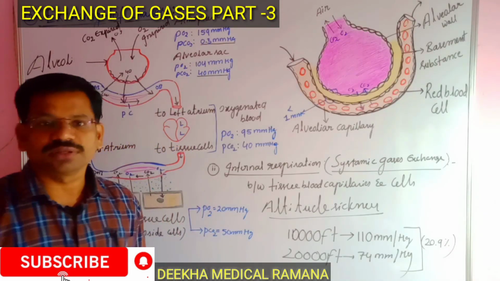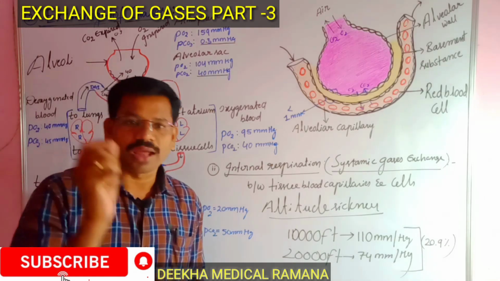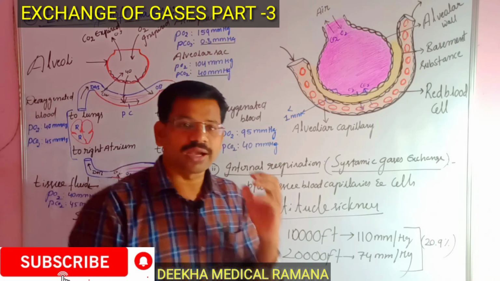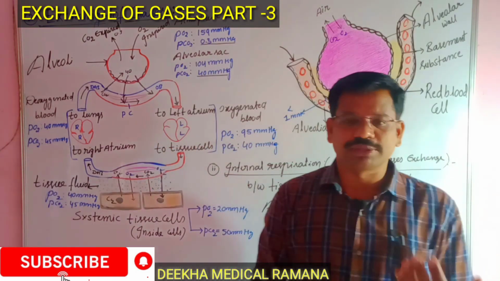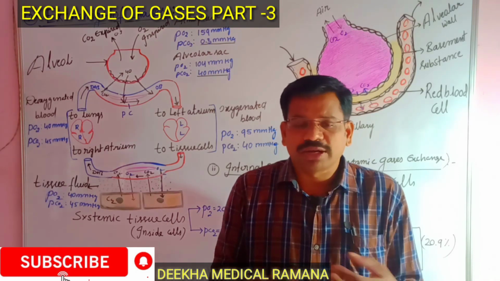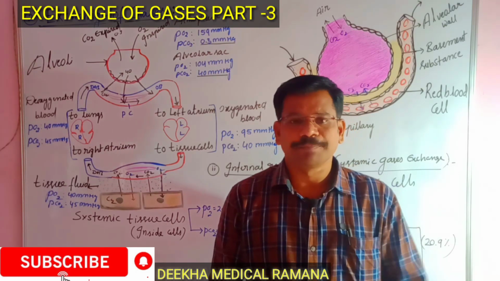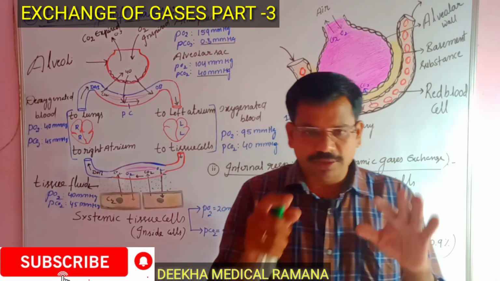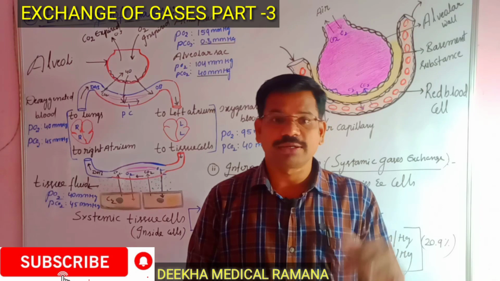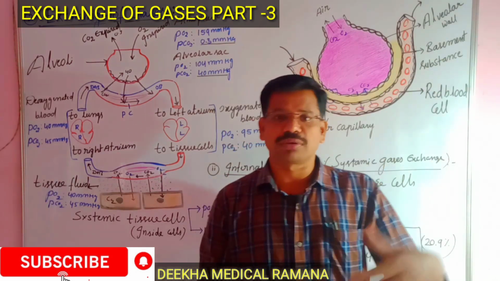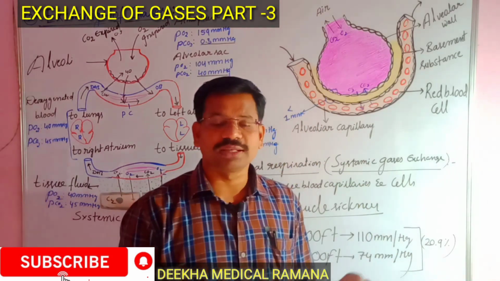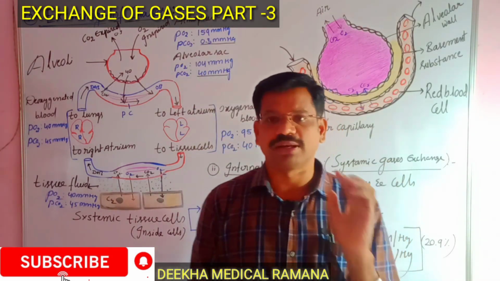the person gets high altitude sickness. So what are the symptoms of high altitude sickness? Mostly shortness of breath, because the breathing rate increases within the minute. In the resting condition at sea level, a complete breath takes only 5 seconds. But when you go to higher altitudes, more breaths are required, because the partial pressure of oxygen is very low.